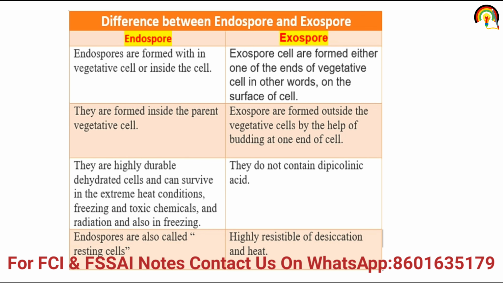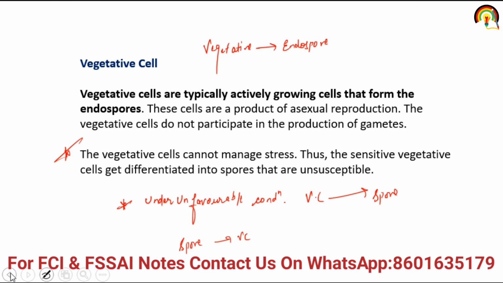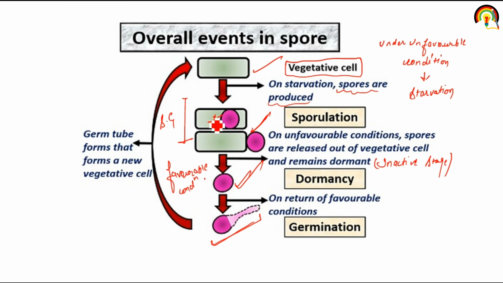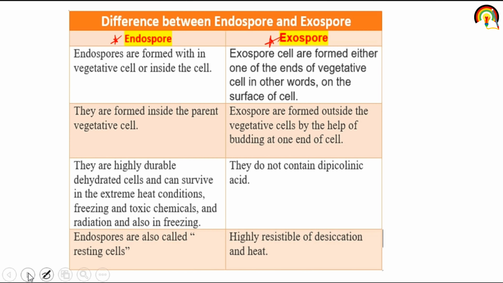So spore is of two types: endospore, means inside the cell or within the cell, or exospore, means outside the cell. So endospores are formed within the vegetative cell. This is endospore, inside the cell. And what is exospore? Spores are formed on the surface of the cell. The spores that are present outside the cell are exospores.